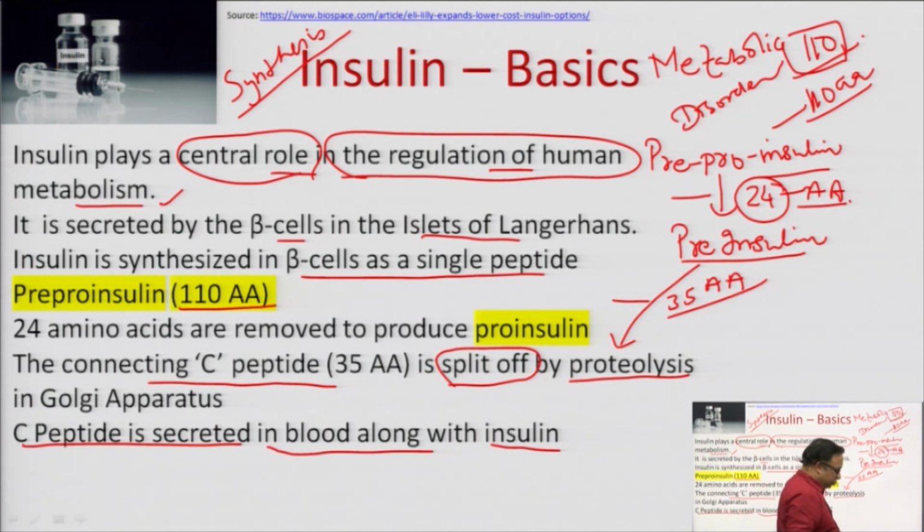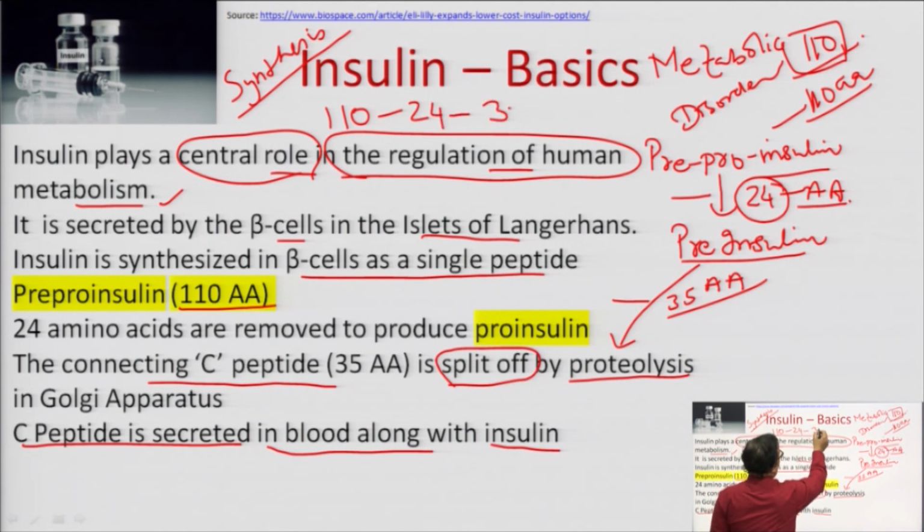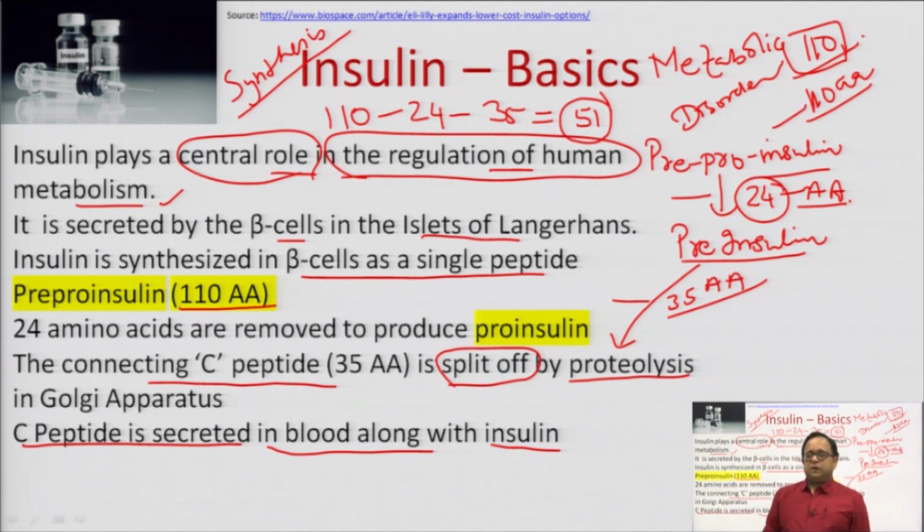Now, let me ask you the question, how many amino acids are there in insulin? We can calculate it from here. Initially, how many amino acids are there? 110. It loses 24 and further it loses 35. So, how many amino acids are remaining? 51. We have been hearing since childhood that insulin contains 51 amino acids.